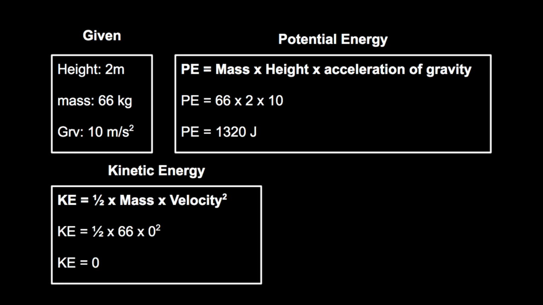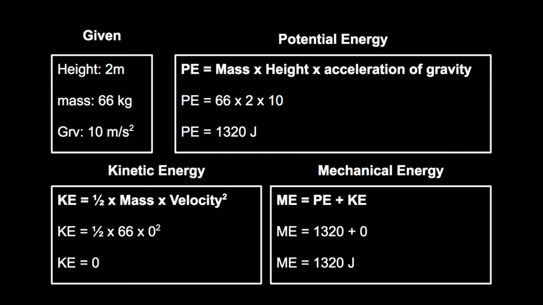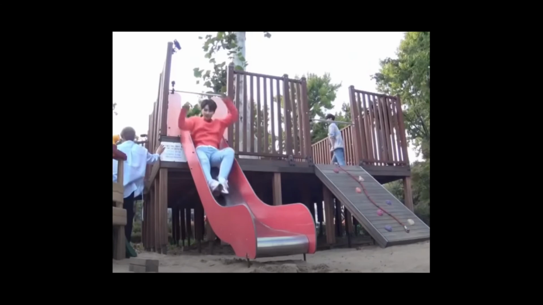Next, we will move on to finding the kinetic energy, where the formula is kinetic energy equals 1 over 2 times mass times velocity squared. We can then put the given information, resulting in 1 over 2 times 66. Because Jun is at his peak of energy, we will give the velocity a 0. We then calculate it to have the final answer, which is 0. Moving on to the mechanical energy, it has the formula of potential energy plus kinetic energy. We can put the information from our previous calculation, making 1320 joules plus 0, which equals 1320 joules. However, to prove conservation of energy, we need to see Jun creating kinetic energy.